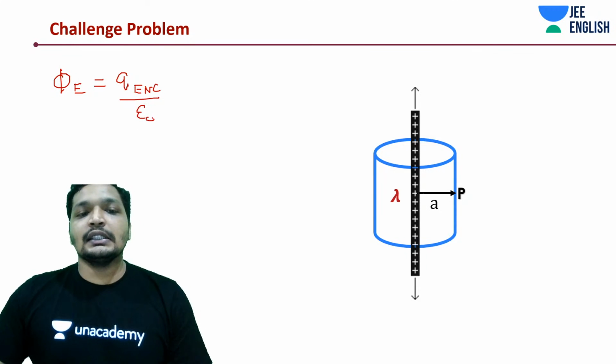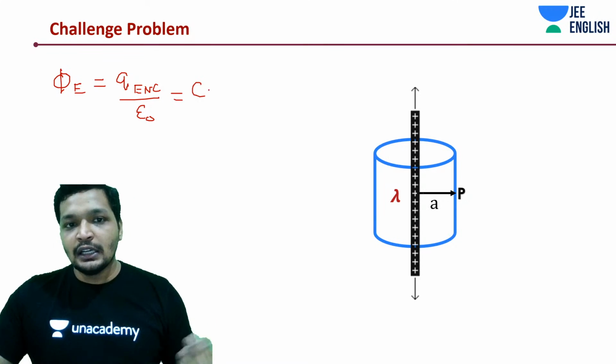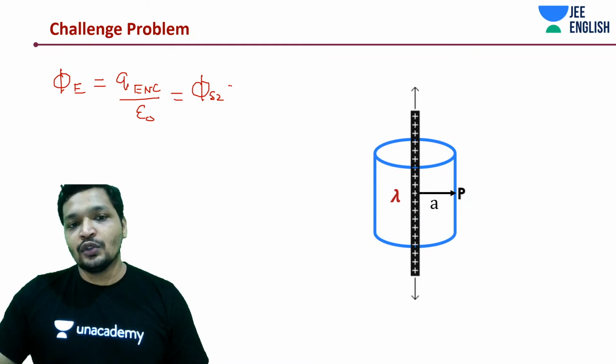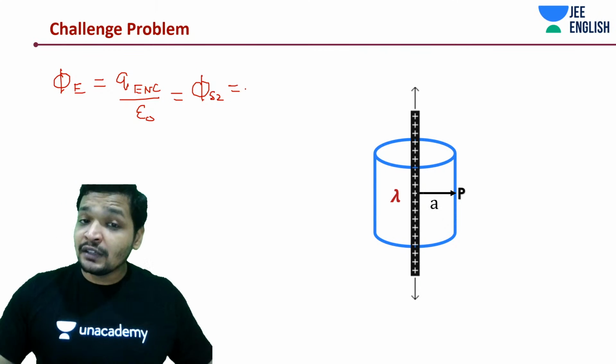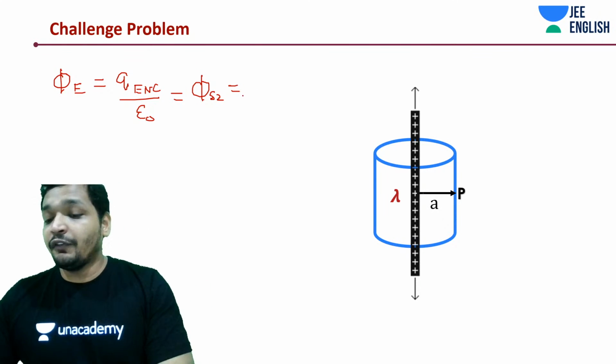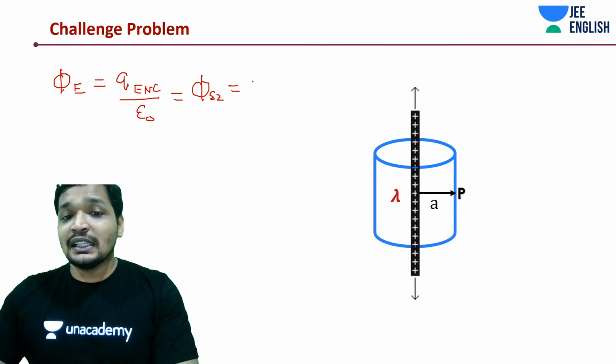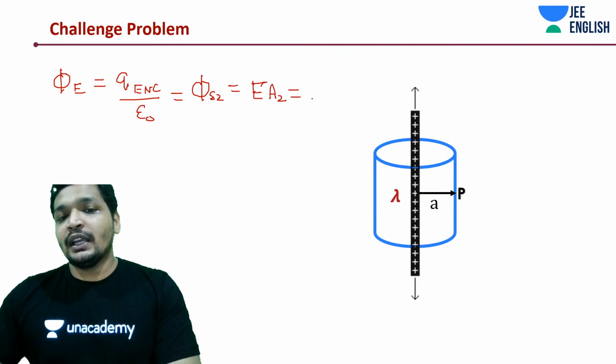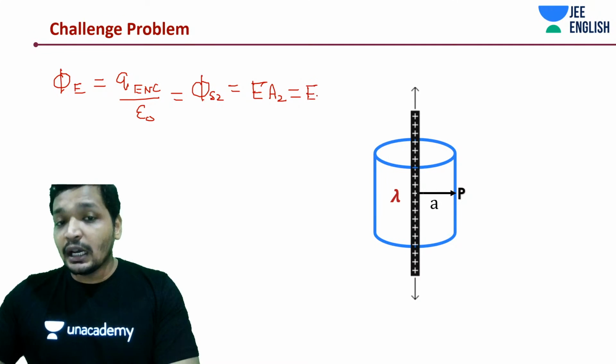That's it. How much is Q enclosed and how much is our flux? We are calculating flux for surface area 2, because the flux for surface 1 and surface 2 cancelled out, which is nothing but E into A2. What is E into A2? We don't know E yet. E is in the R cap direction, we know that.